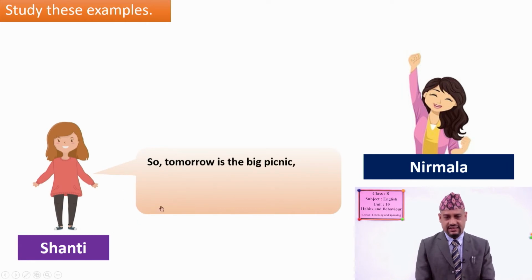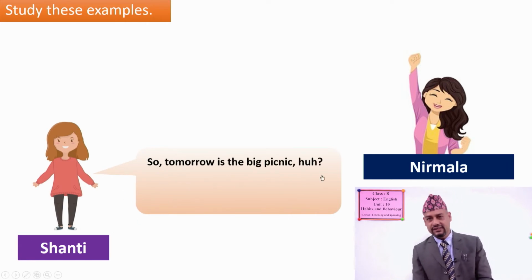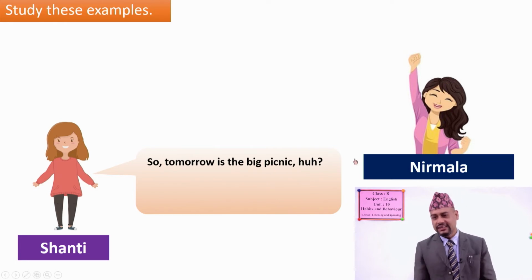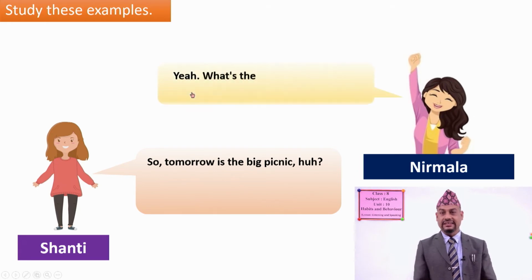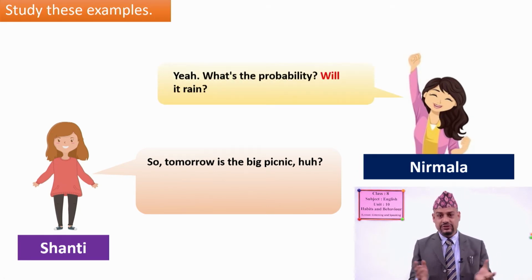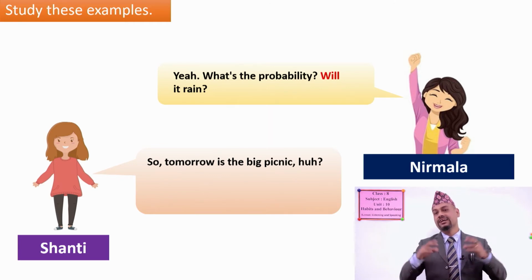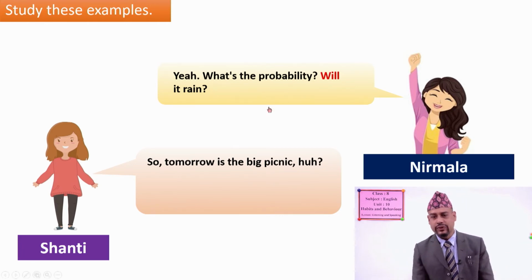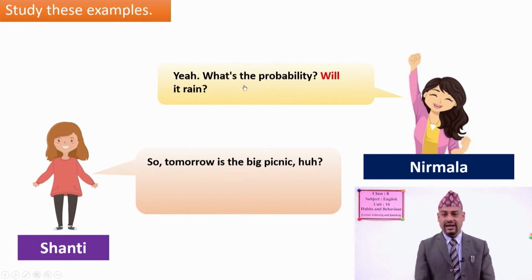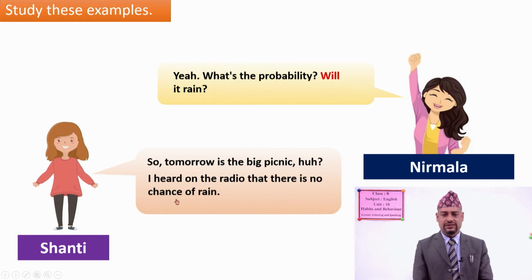See, Santi says, so tomorrow is the big picnic. She says like that one, you know. And Nirmala also looks very happy to go to a picnic, you know. And she says, yeah, what's the probability? Will it rain? And she wants to know about weather. If it will rain, then their picnic may be boring, you know. If it won't rain, then they can enjoy a lot. That's why she is worried about the weather. So she asks, what's the probability? Will it rain? Now Santi says, I heard on the radio that there is no chance of rain. It is likely to be a sunny day.